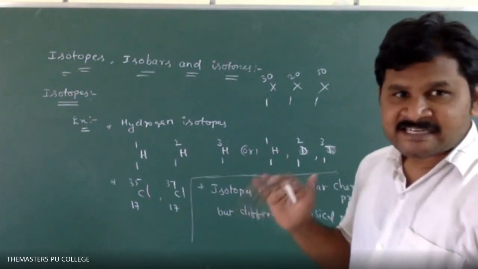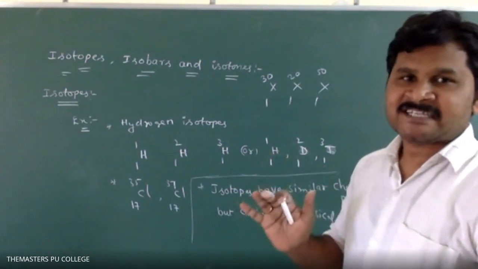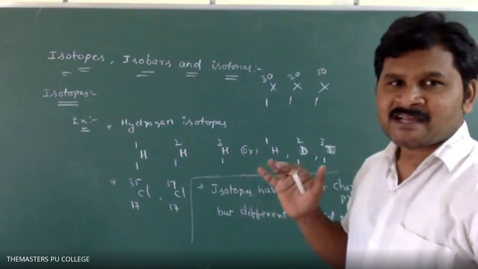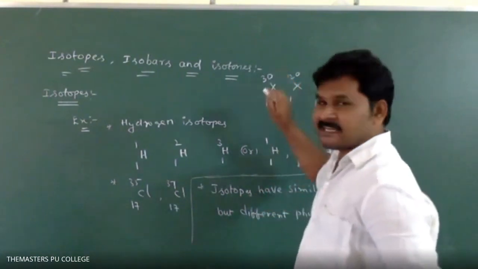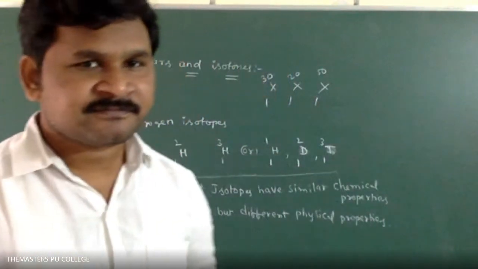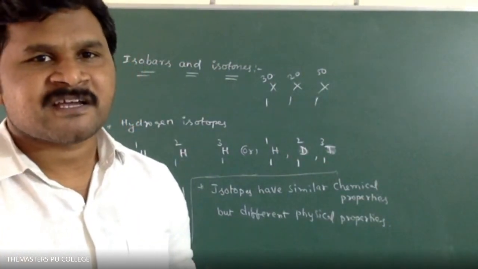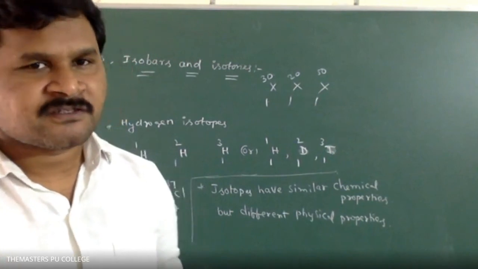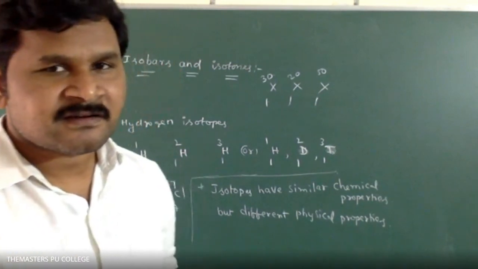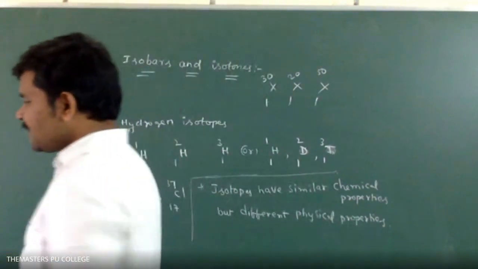Percentage of abundance into atomic mass, plus percentage of abundance into atomic mass, plus percentage of abundance into atomic mass, divided by 100. That is 1 into 30 plus 1 into 20 plus 1 into 50, divided by 100. We will get the answer like that. Clear, students? So one X has abundance 30%, another X has abundance 20%, another X has abundance 50%. We can calculate like this.